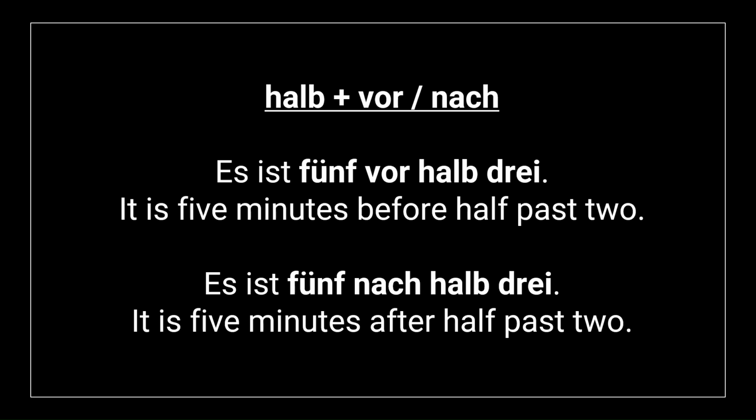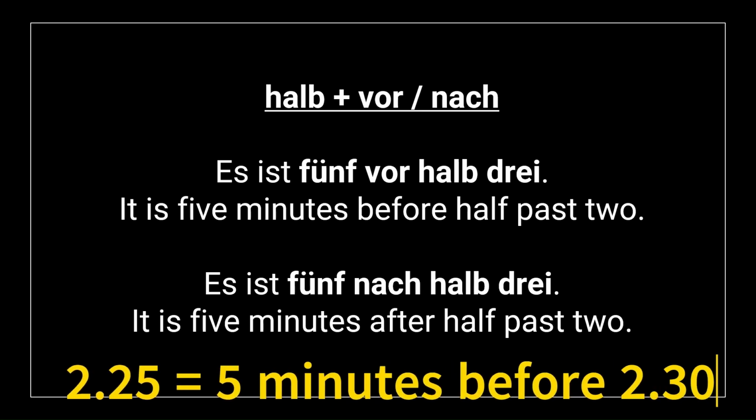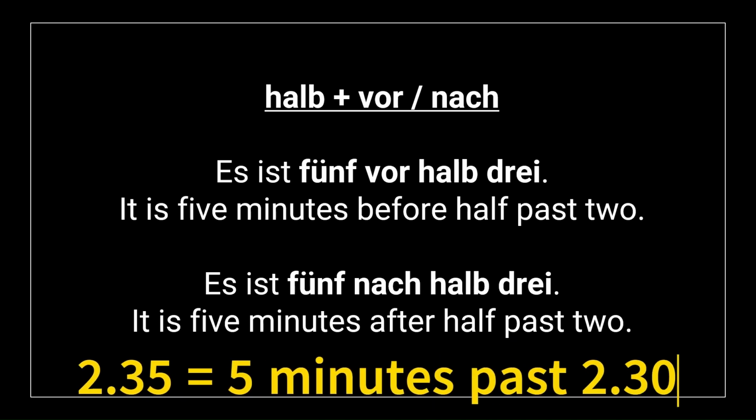Then we have halb plus vor oder nach. Vor means before and then nach means after. Es ist 5 vor halb 3. It is 5 minutes before 2:30. So again, as I said, the moment we are talking about halb, that is 30 minutes as reference, then you need to increase the hour by 1, and that's why it is 3 here. That is 3, even though you mean 2 o'clock. Es ist 5 nach halb 3. It is 5 minutes after 2:30.